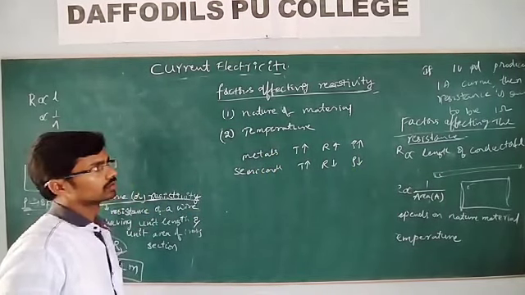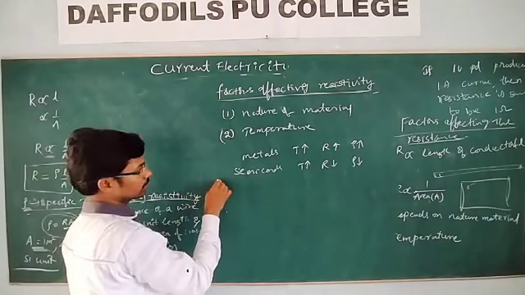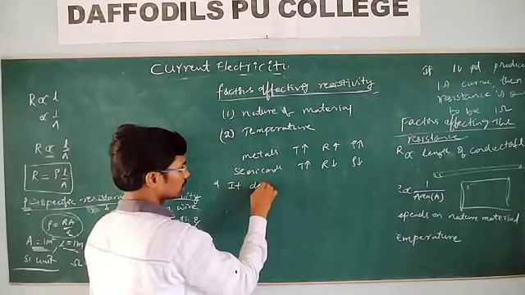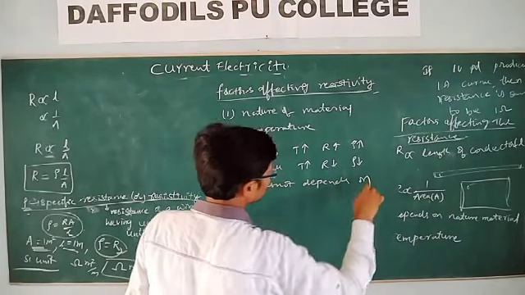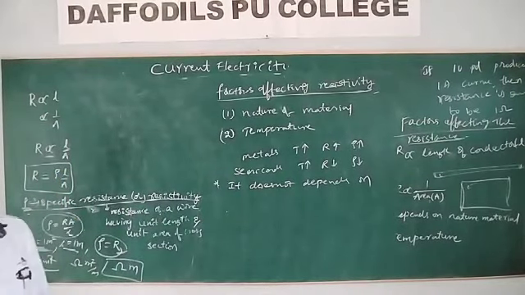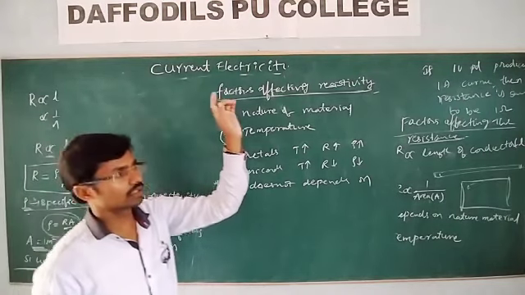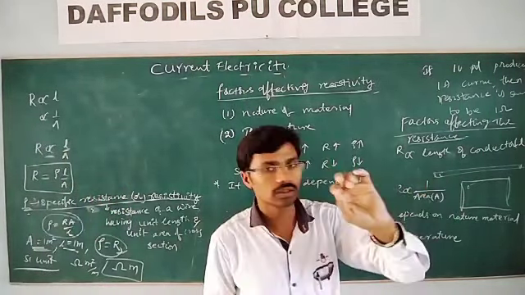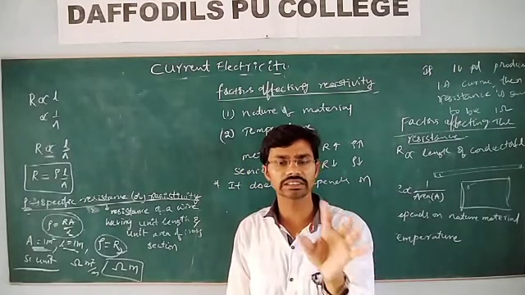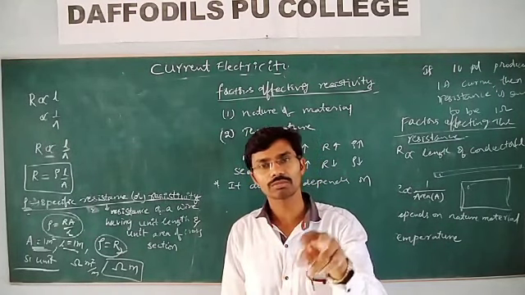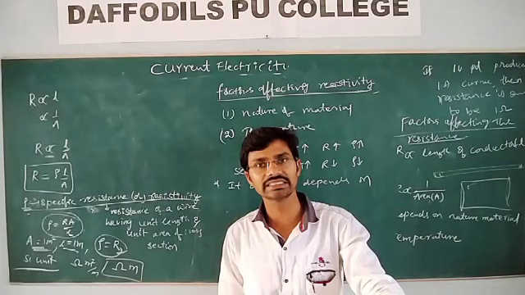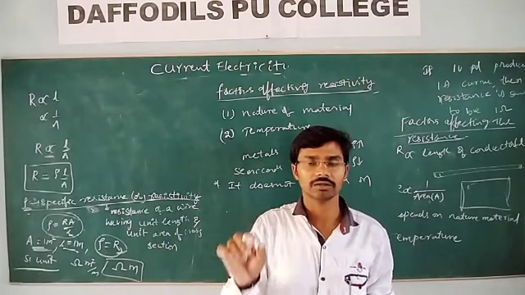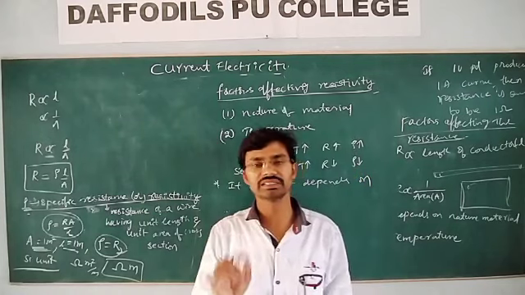Is it okay? But remember, a very important point, it does not depend on what? Geometrical consideration. Is it physical condition? What do you mean by Ohm's law? The current flowing through a conductor is directly proportional to the potential difference applied across the ends of the conductor, provided the physical conditions and temperature remain constant. Very important: physical conditions and temperature remain constant.